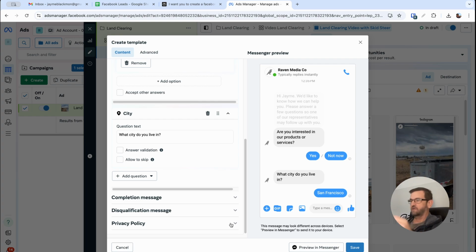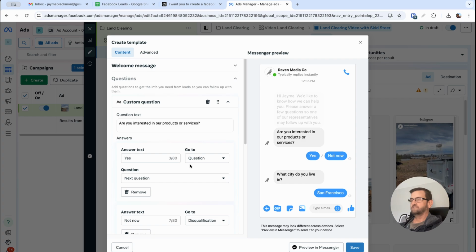And then you can reply. You'll get a notification on your Messenger that someone's contacting you. But yeah, I'll let you kind of mess around in here. It's not that important. You know, I would just do some basics, asking them, are you in the so-and-so area? Do you need this service? Yes or no? And then once they fill that out, then it'll prompt you with a message.